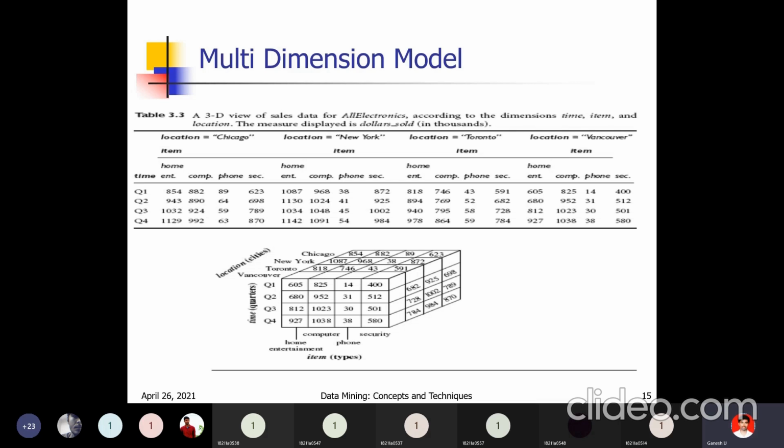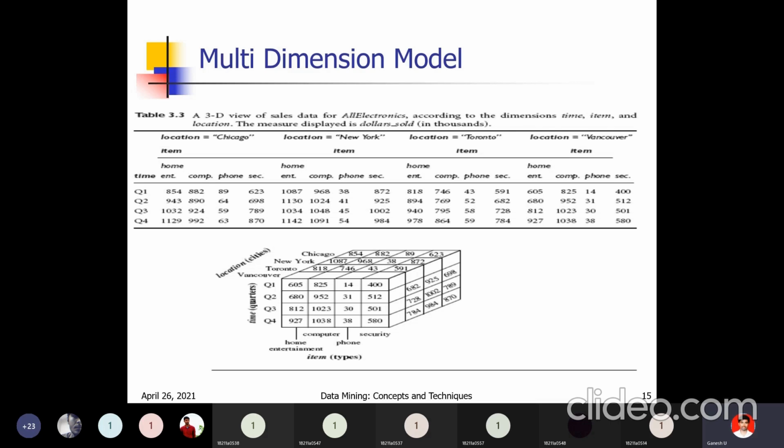For location Chicago, location New York, location Toronto, location Vancouver, I am representing it in 4 tables. See here in this figure. If you would like to represent the data using tables in the relational model, you have to represent the data in 4 tables: table 1 Chicago, table 2 New York, table 3 Toronto, table 4 Vancouver. These are 2-dimensional tables, and the representation is like that.